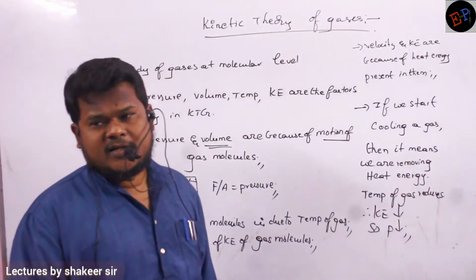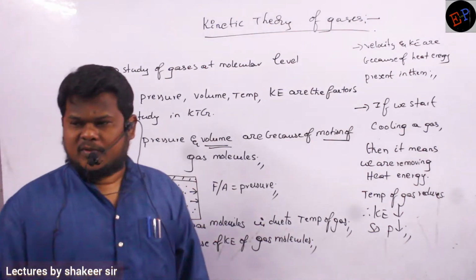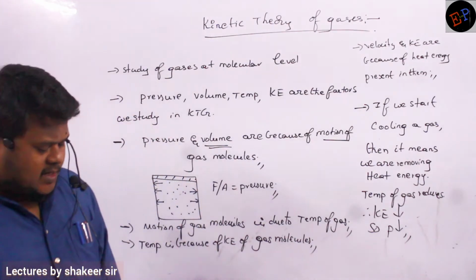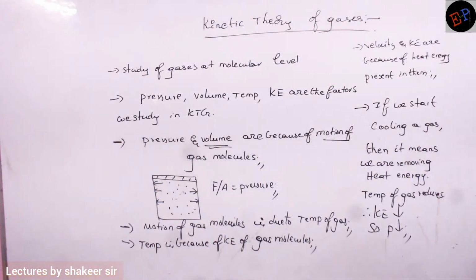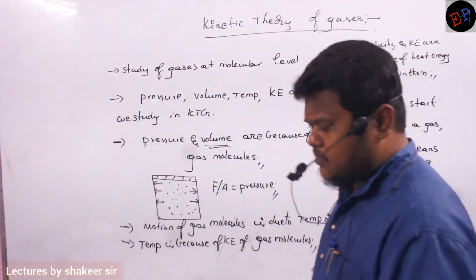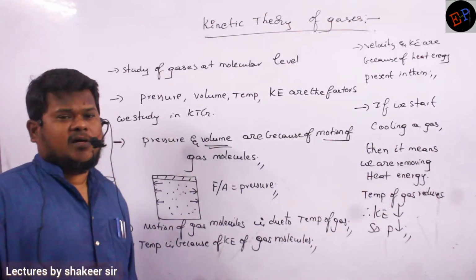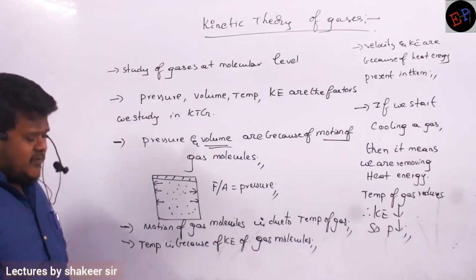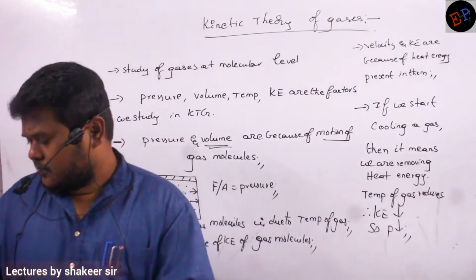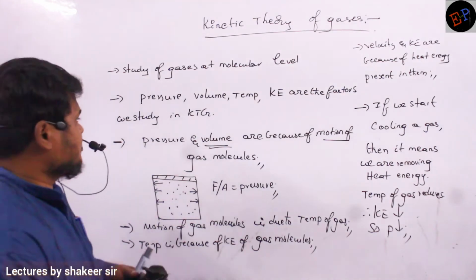So these are the relations between different factors of a gas. Are you able to understand? Gases exert pressure only because of the kinetic energy they have. Kinetic energy is only because of temperature. Temperature is because of the energy of the gas molecules. Clear? Okay. Now, if I heat the gas up to minus 273.15 degrees Celsius, can you say what will happen?